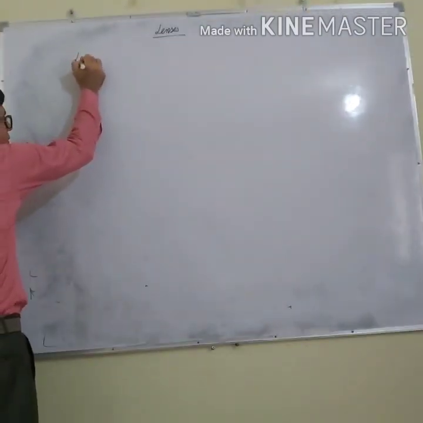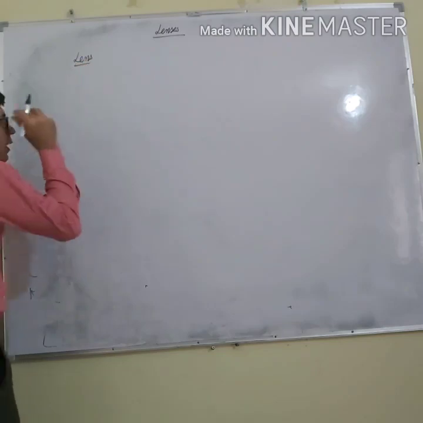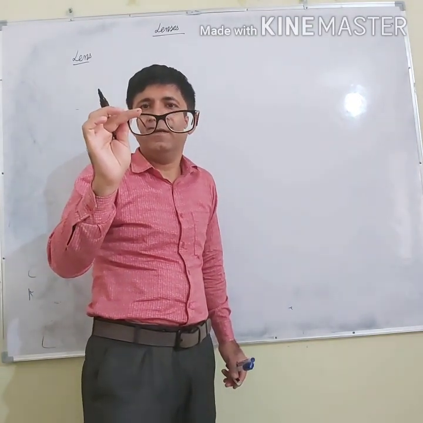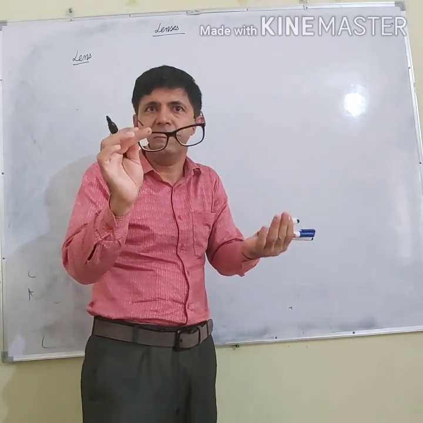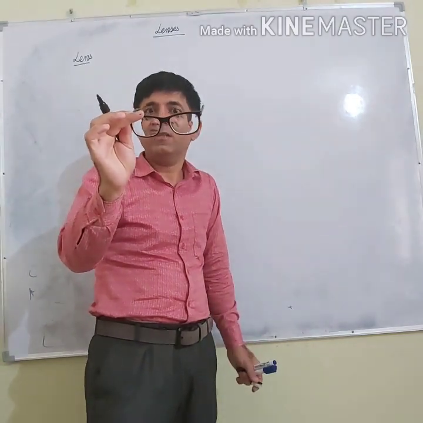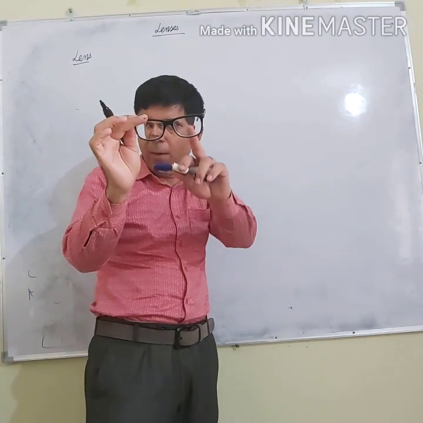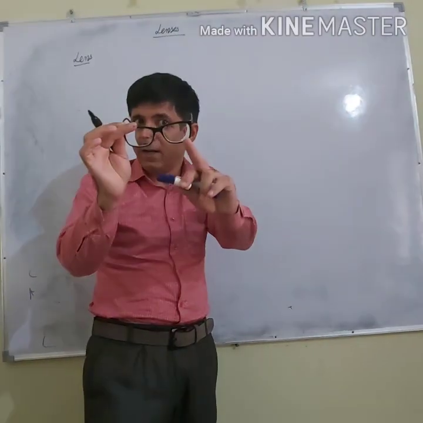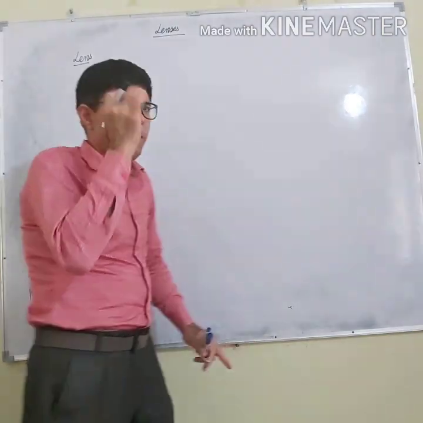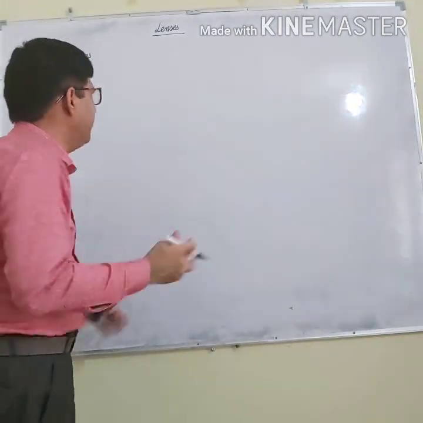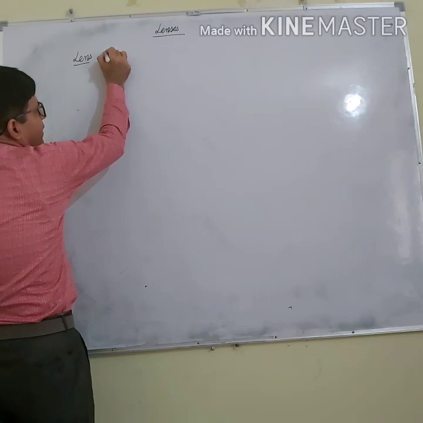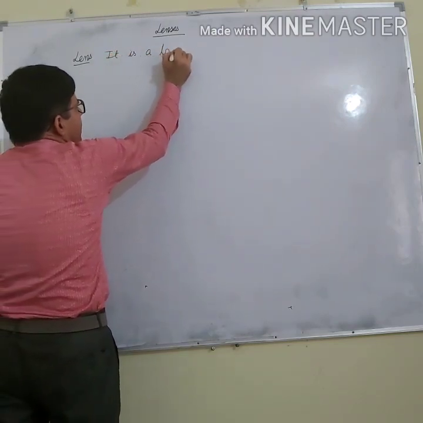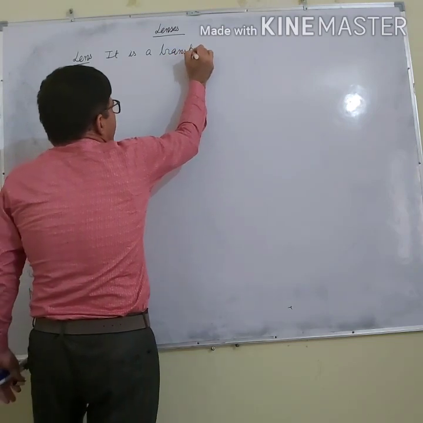First of all, I have worn spectacles. These spectacles are also lenses. So can you tell me something about this spectacle, about this surface? First of all, this surface is transparent. So I am using a lens, so lenses are transparent. So what is the lens? It is a transparent medium.